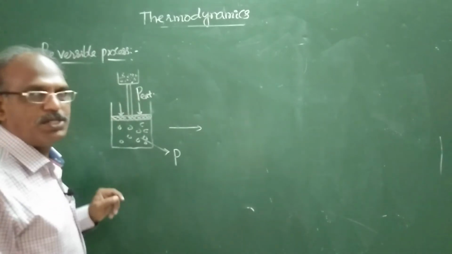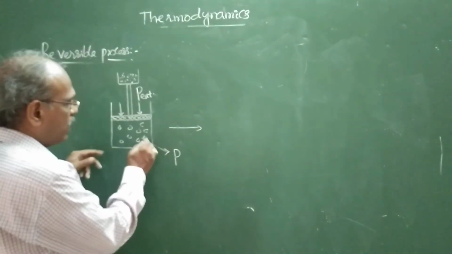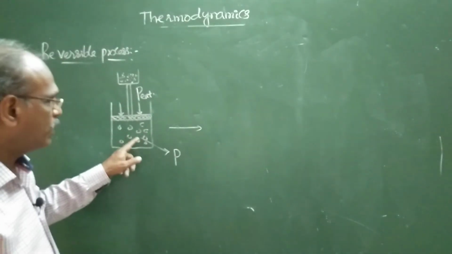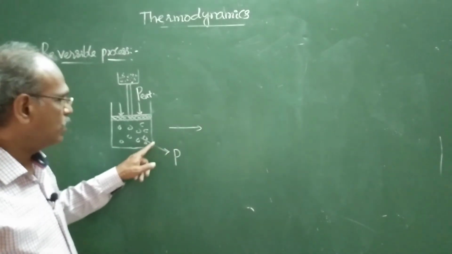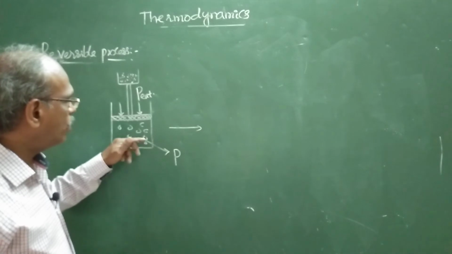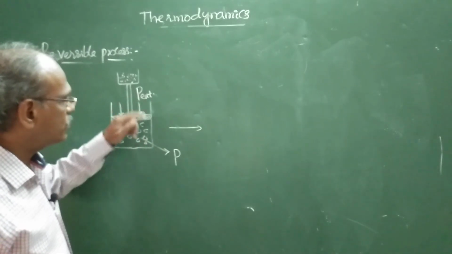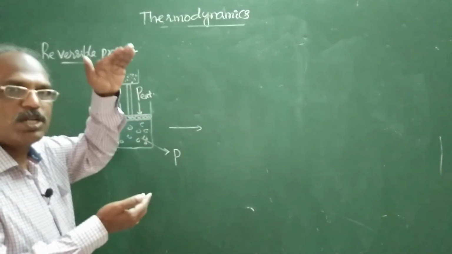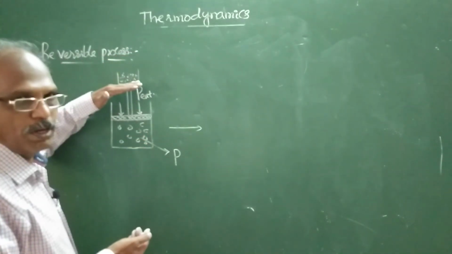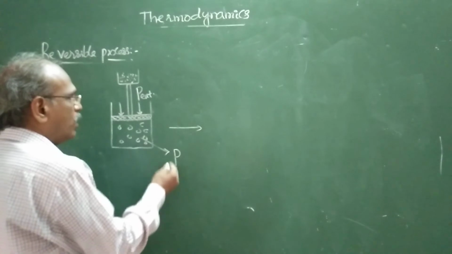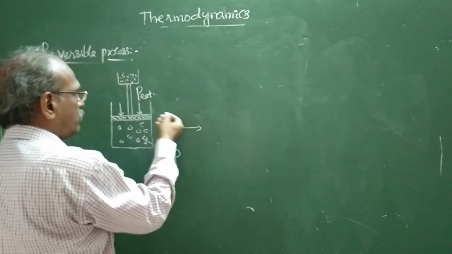So the external pressure decreases. Because of that, the pressure of the gas is more when compared to this. So expansion of the gas takes place. The piston moves upwards.